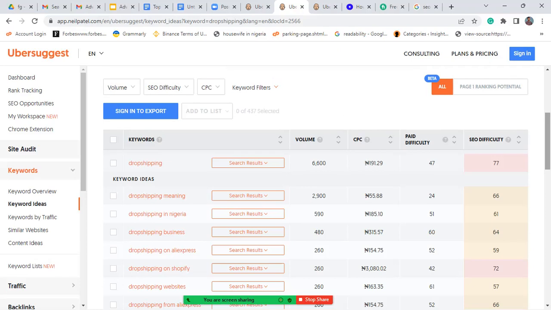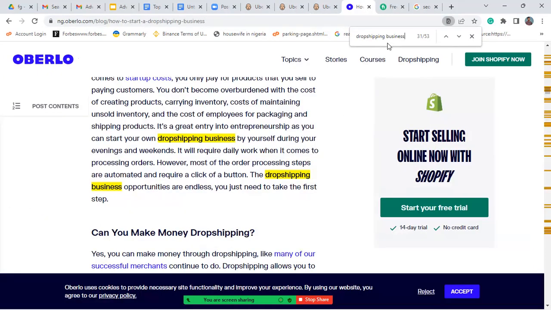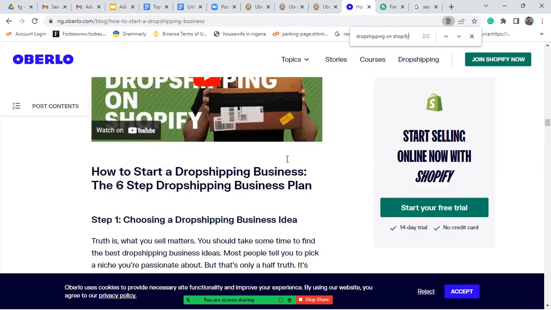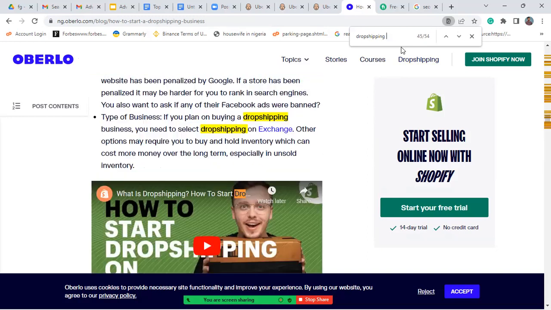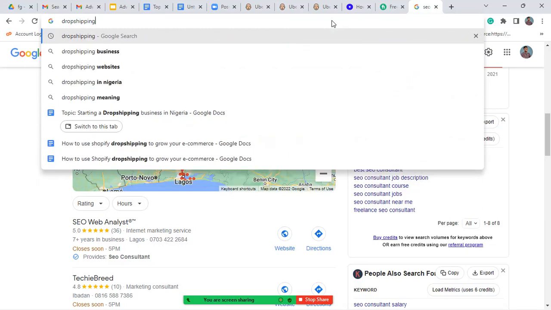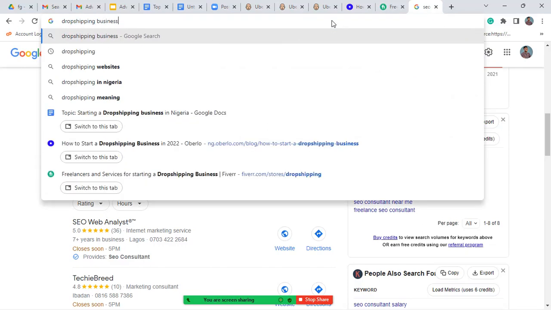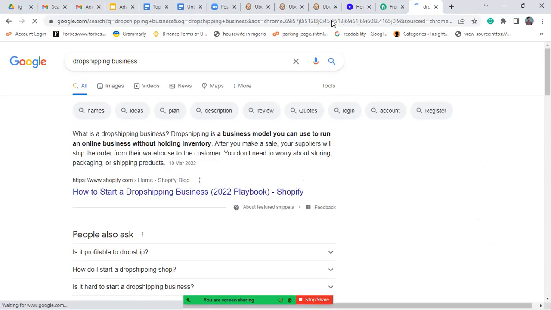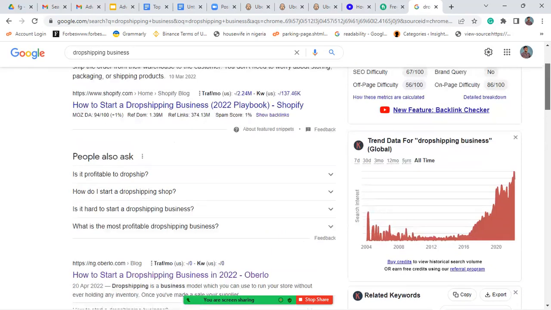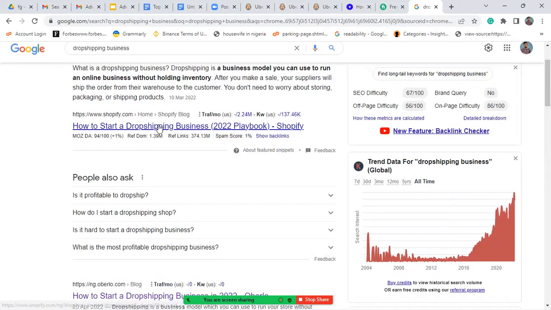Now I'm going to search for probably dropshipping on Shopify, and maybe they also use the keyword. Yeah, they use the keyword, but they didn't use it much. They primarily want to rank for the keyword dropshipping business. So even among all those keywords, you probably want to concentrate on only 1 or 2. Don't overload. Then let's try the one on Shopify too.